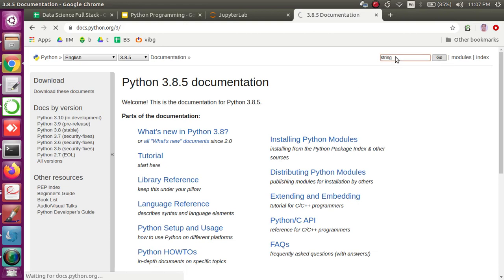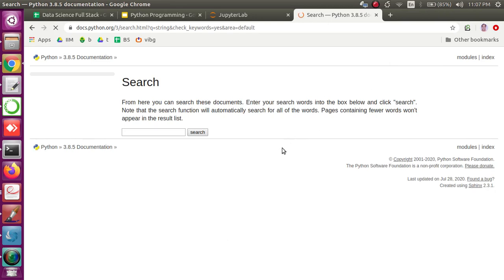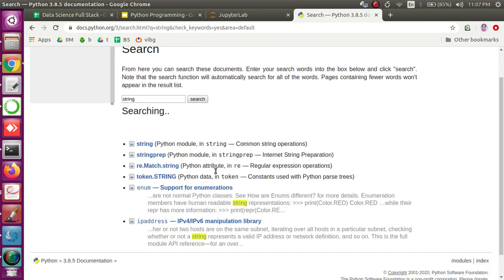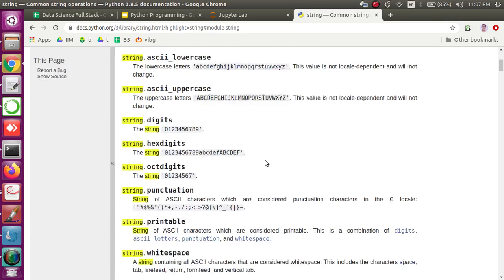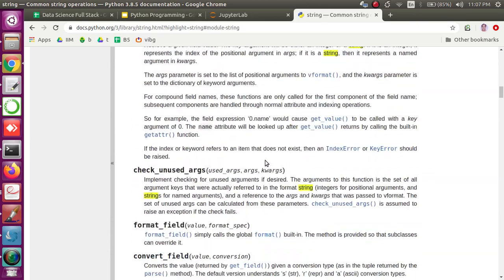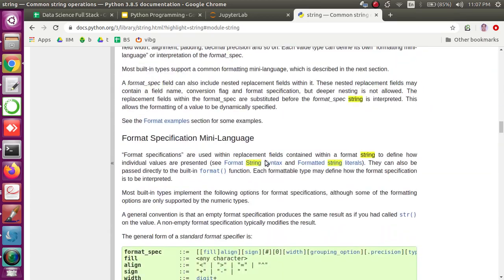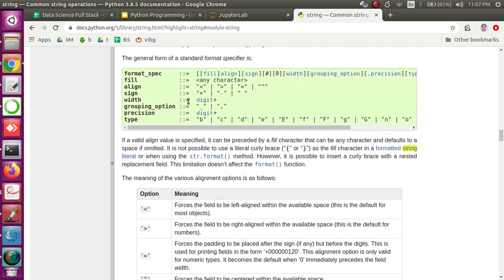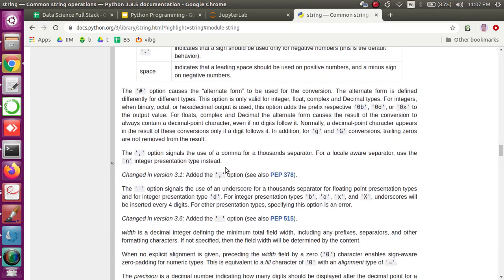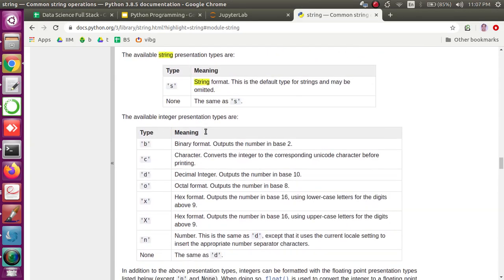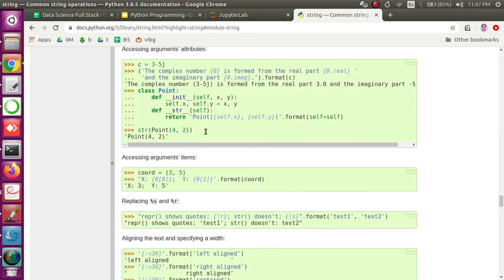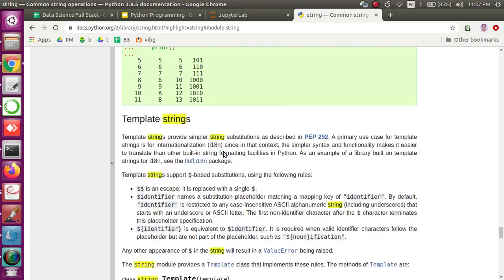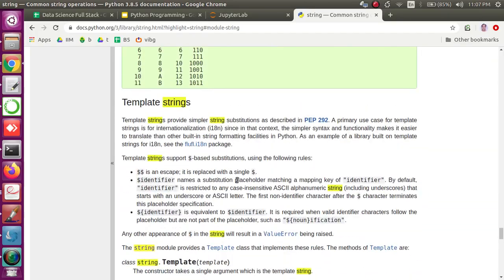So for example, string, I just searched one simple object which we might want to explore and understand how somebody can use strings in Python. So you will get a lot of documentation, and you can go through this. You will understand what the formatting is, how the string is used, how the operators can be used with the string, right? So many things around string. Okay, along with some examples, right? Very good examples. So for that matter, you can search for anything.